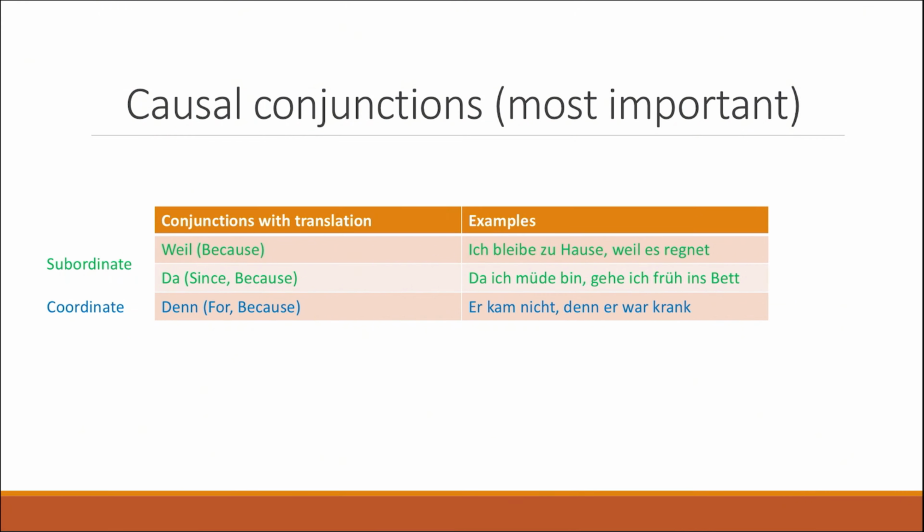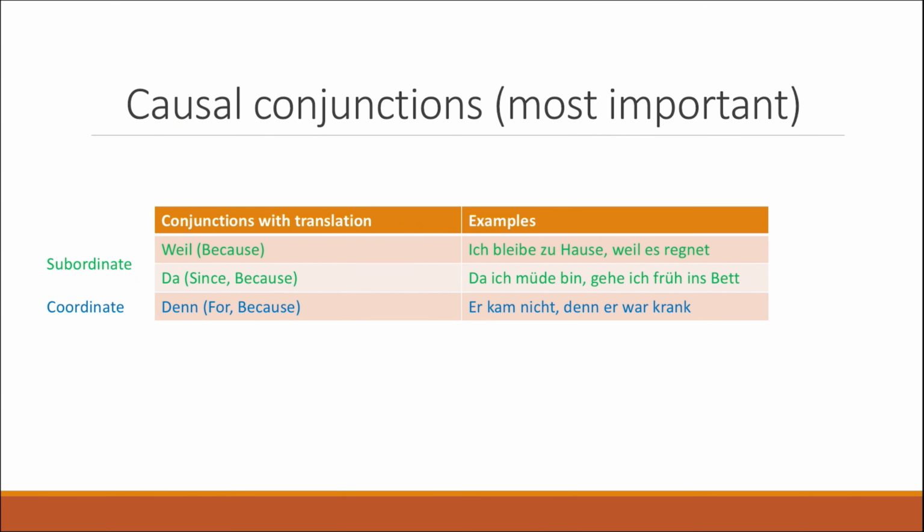Now, we have to pay attention in this case, because depending on whether we're using weil, da, or denn, we're going to have a subordinate or a coordinate sentence. If we use the conjunction denn, you know that denn is a coordinate conjunction. So the position of the verb in the second clause is not going to change. You can see it in the third sentence: Er kam nicht, denn er war krank. You have denn, which is the coordinate conjunction, and then subject, verb, and complement. So in this case, er war krank.